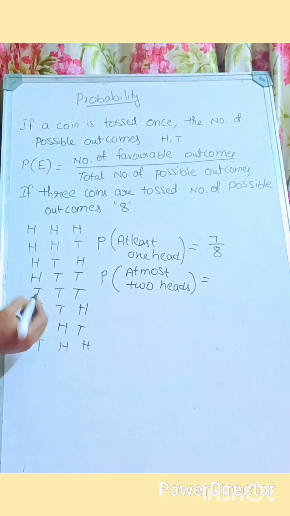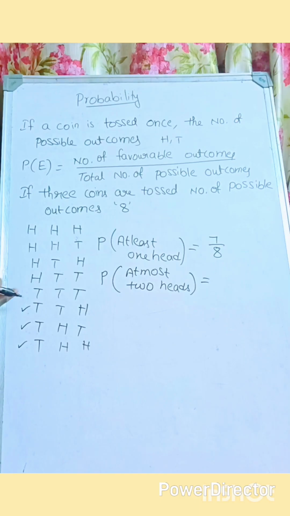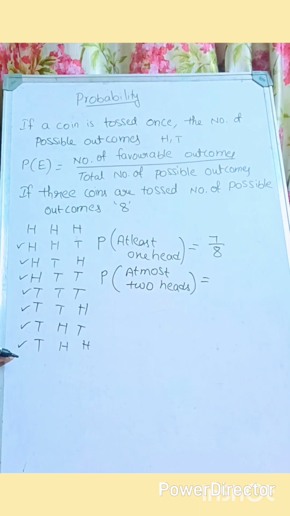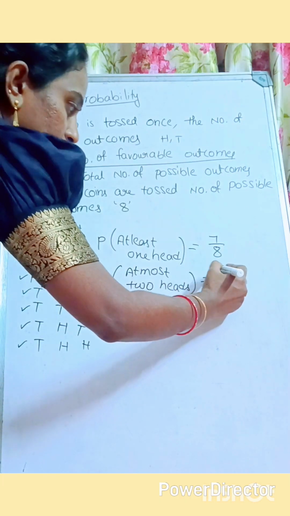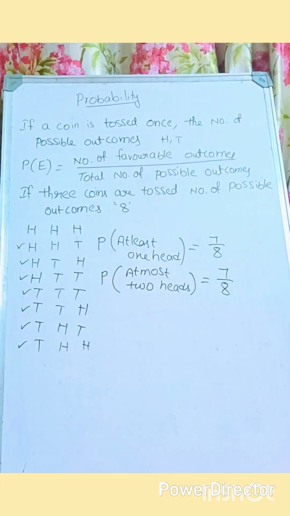So here there is no head, it can be less also. At most 2 heads, that means maximum 2 heads and it can be less. Maximum 2 heads only I need, correct or not? But here 3 heads we have, so that is not a possible outcome. Now how many possibilities we have? Probability of at most 2 heads means there are how many possible outcomes? 7 possible outcomes. 7 by 8.